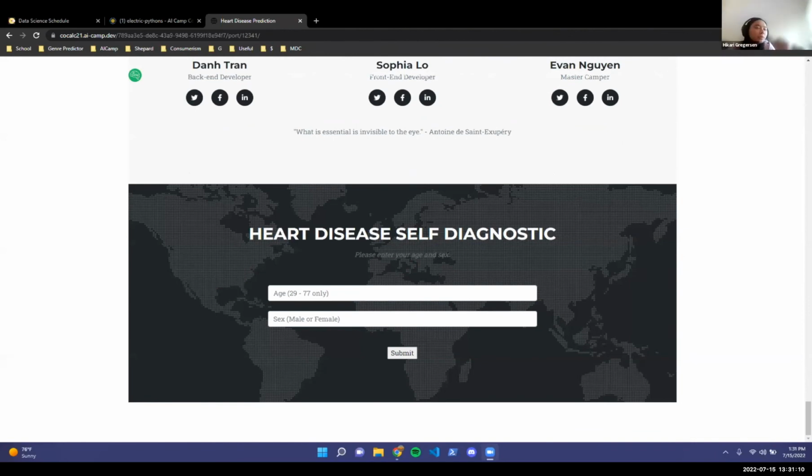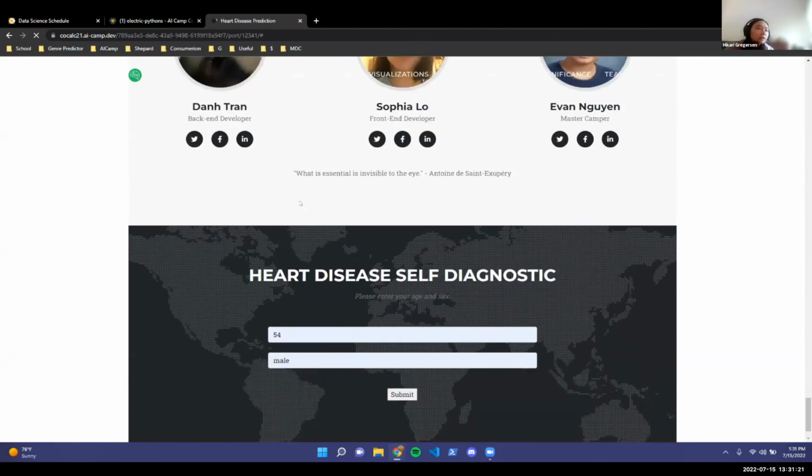So for our actual predictor, we set up a form such that you'd be able to put in both your age and sex to see if you'd get or have heart disease. And that's basically our entire project so far.